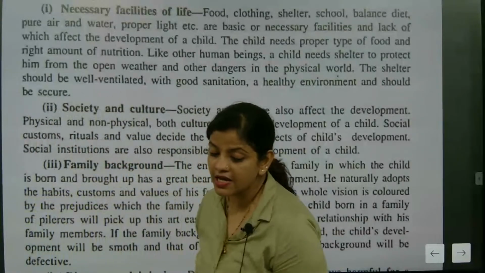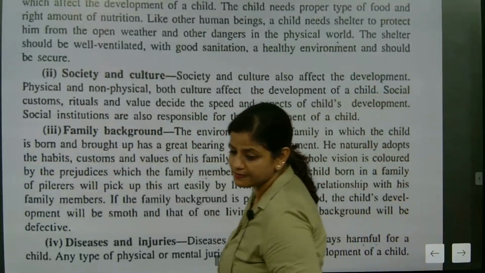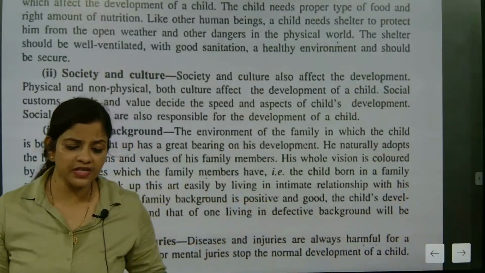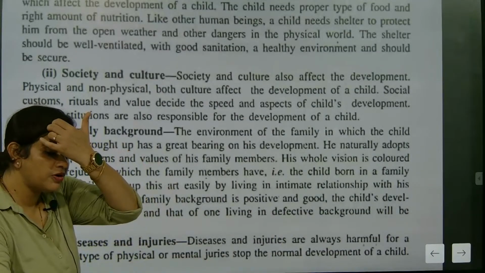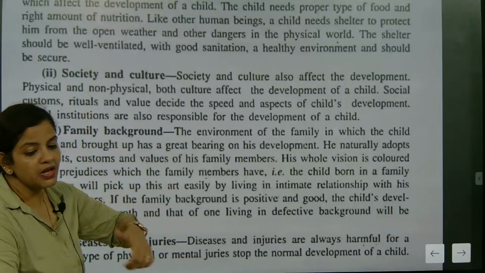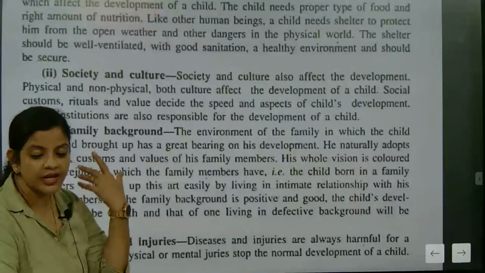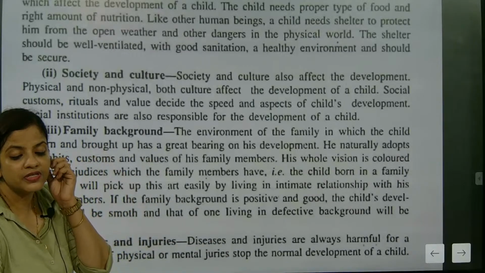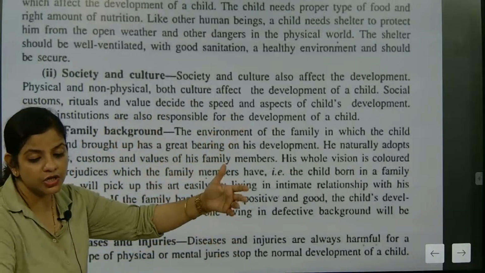Now society and culture, yes, this is exactly one of the most important things. Nowadays I have seen one very important factor. There is a shift. People are becoming more aware of their culture, their heritage, and the way they represent their religion or culture to their children.